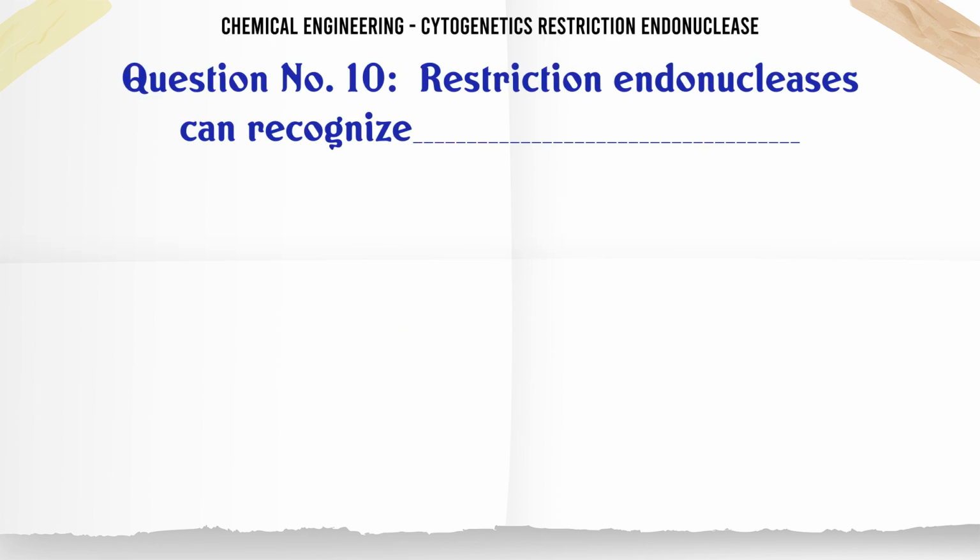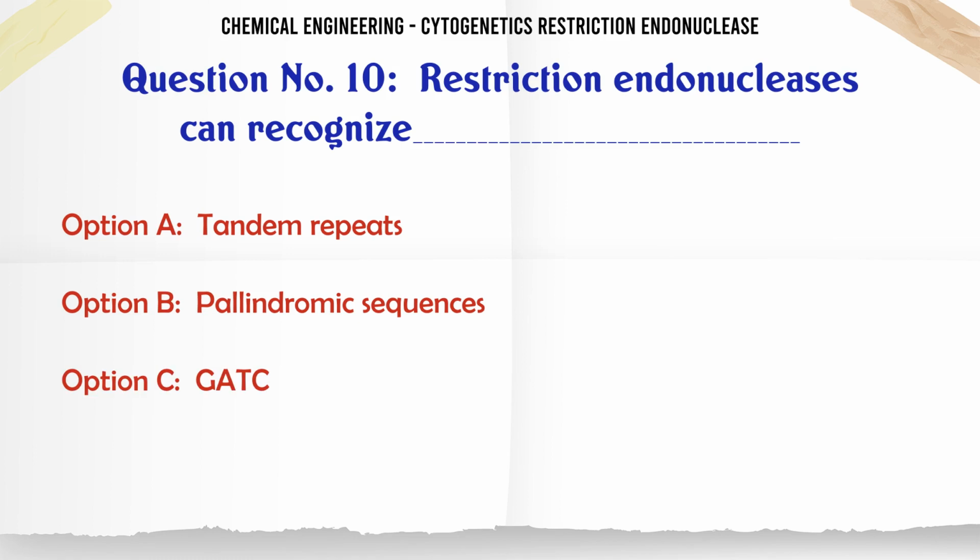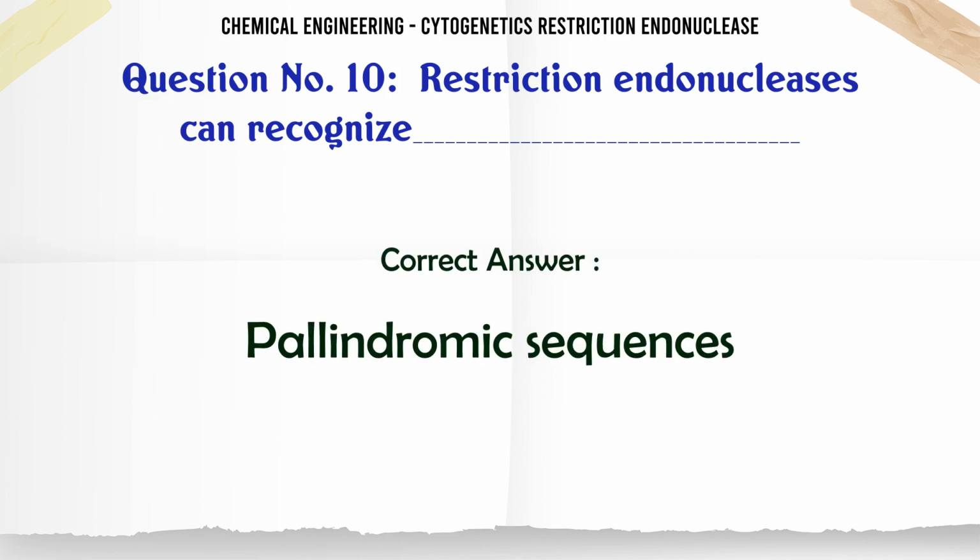Restriction endonucleases can recognize A. tandem repeats, B. palindromic sequences, C. GATC, D. no sequence specificity. The correct answer is palindromic sequences.